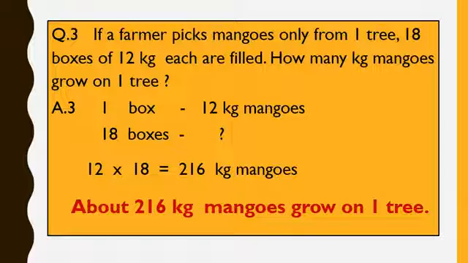So 18 boxes will contain how many kg of mangoes? Here also we will use cross multiply and divide. So I am cross multiplying 12 times 18, which is 216 kg mangoes. This 216 divided by 1 is 216 itself. So about 216 kg of mangoes grow on one tree.